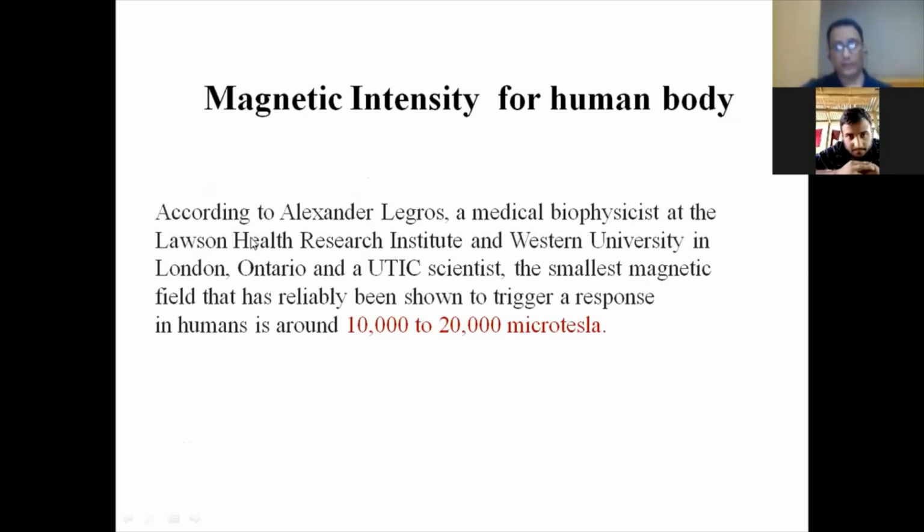According to Alexander Legros, a medical biophysicist at the Lawson Health Research Institute and Western University in London, Ontario, the smallest magnetic field that has been reliably shown to trigger a response in a human is around 10,000 to 20,000 microtesla.